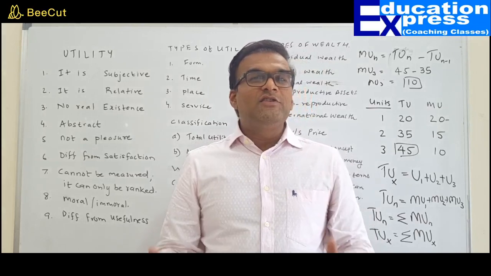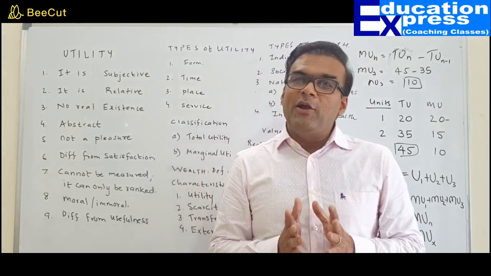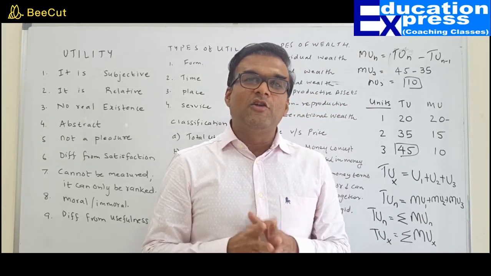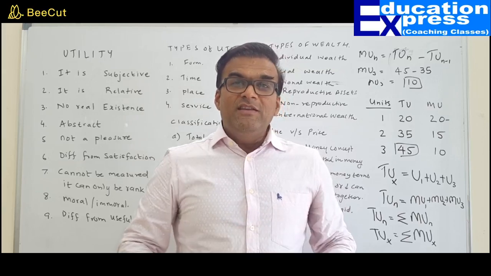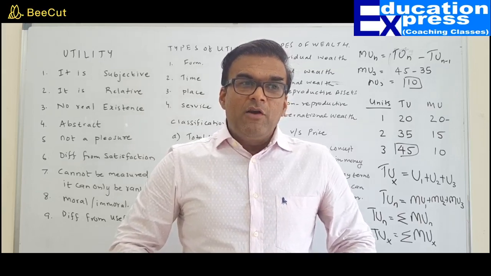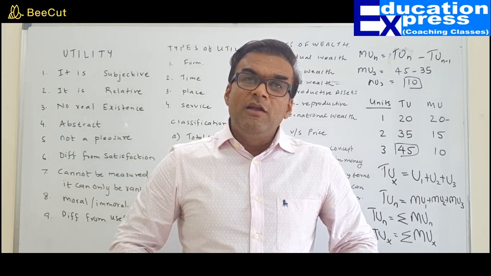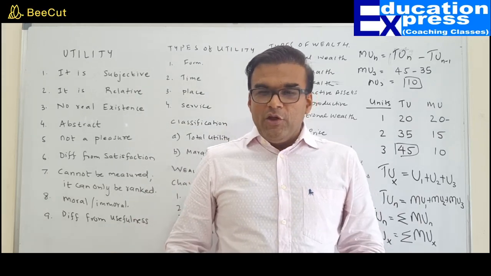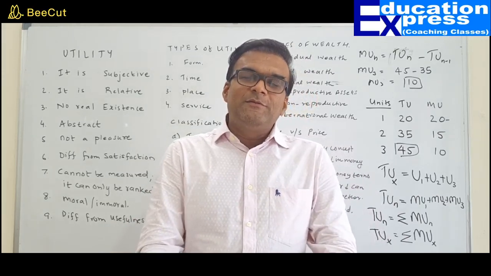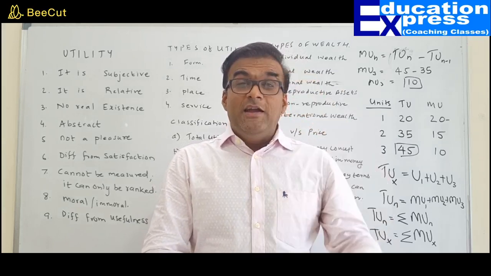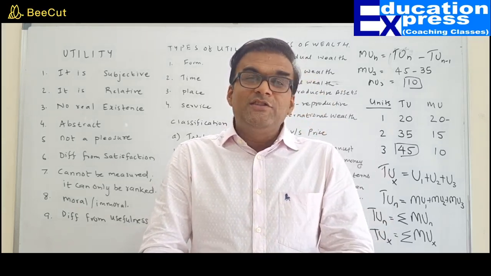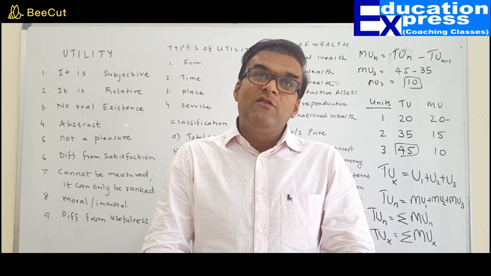If these 4 conditions are satisfied, we can call a particular thing wealth in economics. So far, we discussed utility, the power of a commodity to satisfy one's want, and the characteristics of utility.